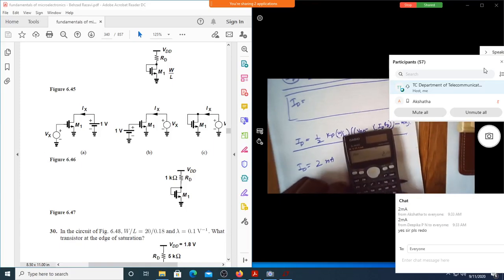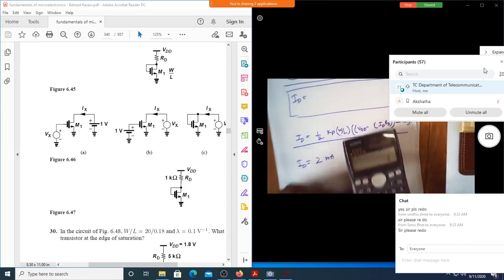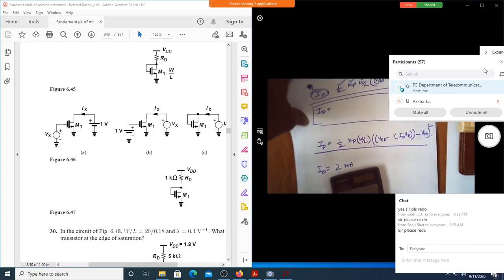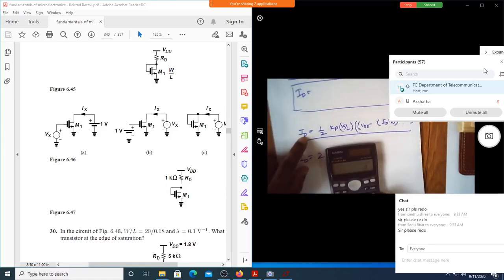So that's what you need to open up. Now let us start from the beginning. So what are the equations we have? This is the equation. ID is equal. ID is unknown, no? ID is unknown.